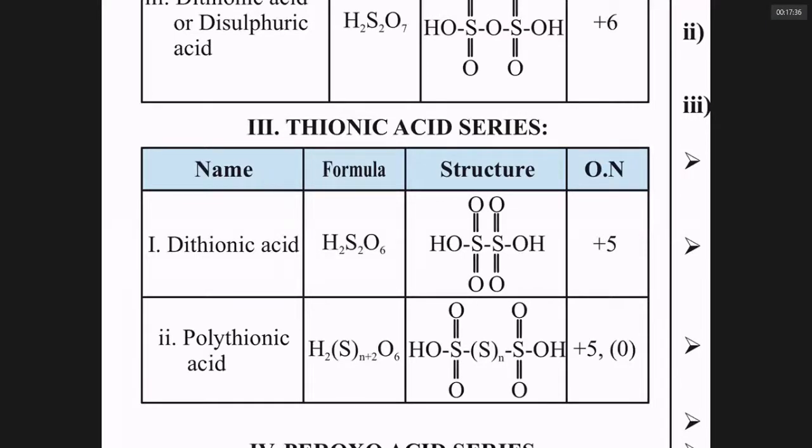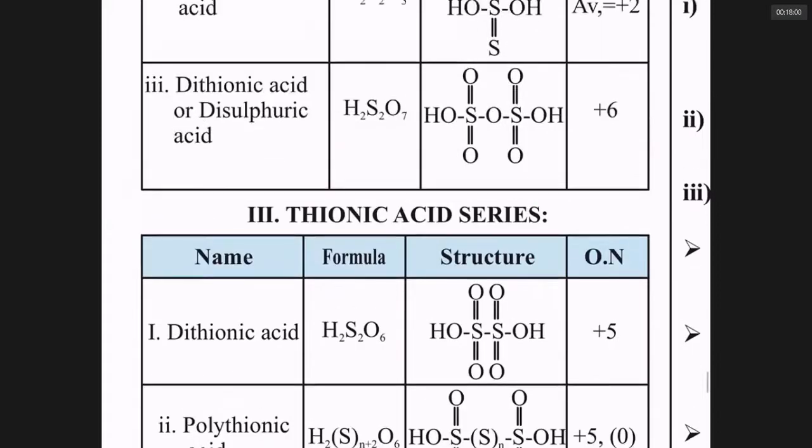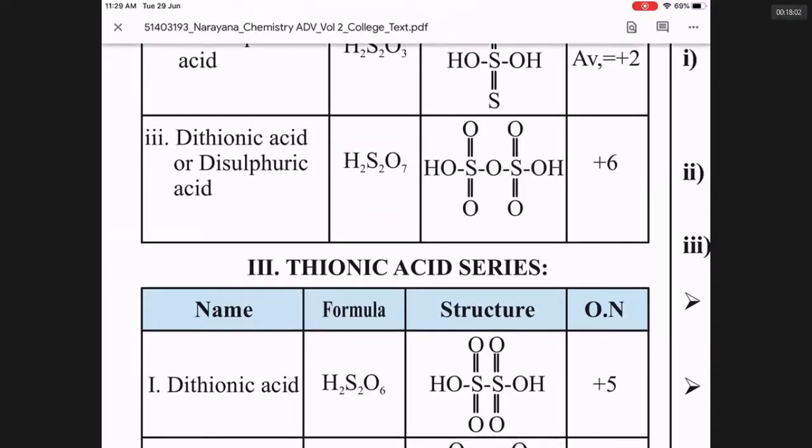The dithionic acid is H2S2O6. It has a direct link between sulfur and sulfur. All the oxy acids which have an SS bond are called thionic acids. If there are so many sulfurs in between, then this is polythionic acid. Can you see it, sir? If two SOOH groups are linked by oxygen, it is disulfuric acid.